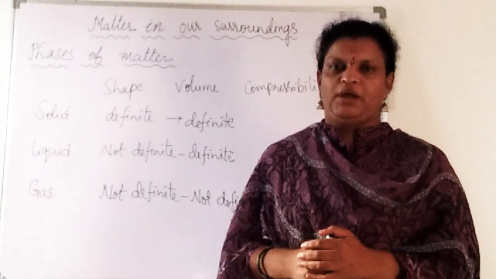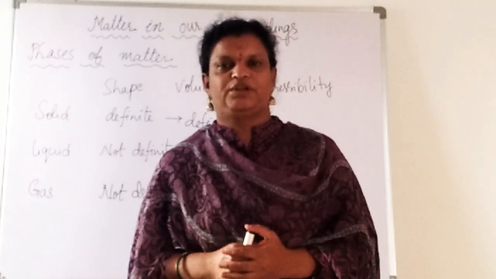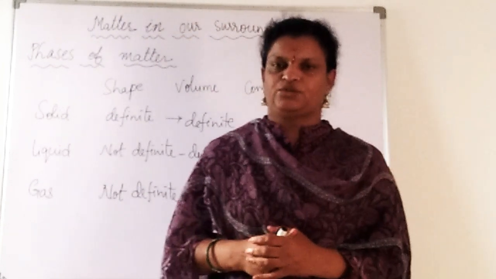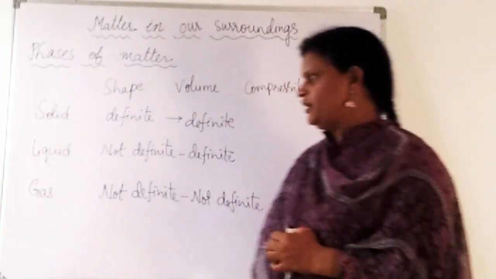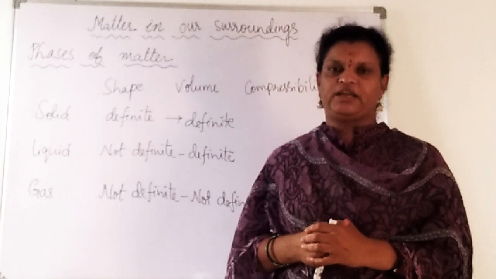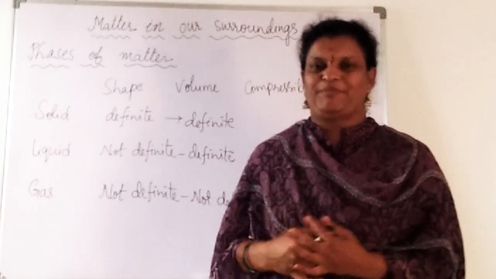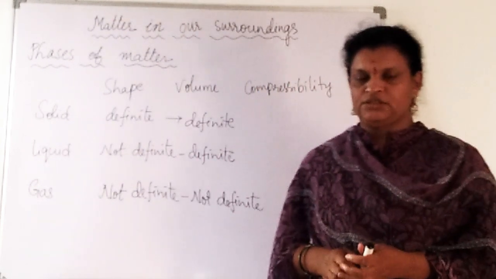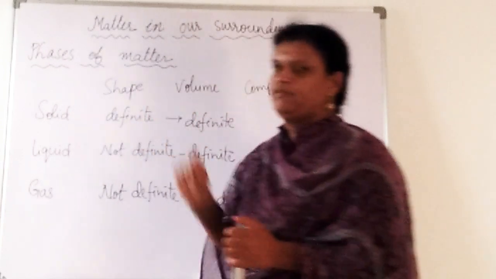So here mainly three states we can observe in our surroundings. Matter has three types of states. Along with that, two more are also there that you are going to learn in your higher classes, right? So here we have three states: solids, liquids and gases. When you take solids, different types of materials like a pencil, a pen, a chalk, all these are nothing but solids. These all have a definite shape.